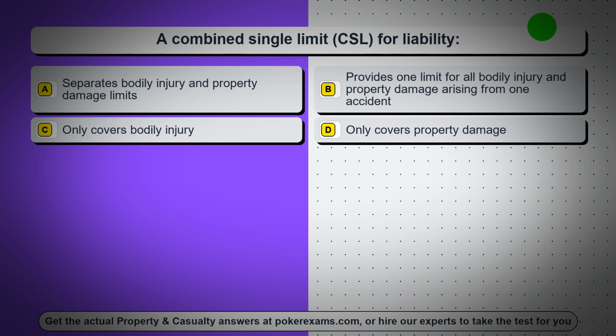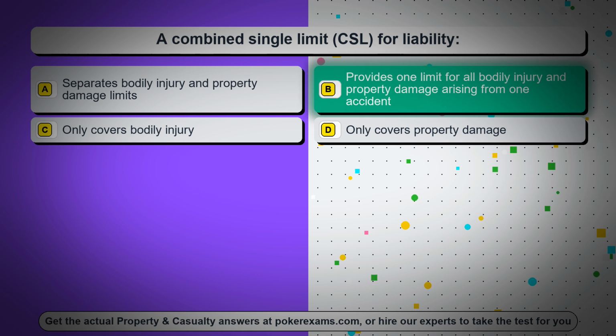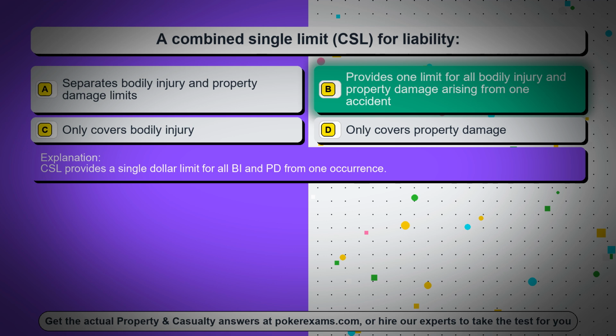Question 60. A combined single limit, CSL, for liability. Option A, separates bodily injury and property damage limits. Option B, provides one limit for all bodily injury and property damage arising from one accident. Option C, only covers bodily injury. Option D, only covers property damage. The correct answer is option B, provides one limit for all bodily injury and property damage arising from one accident. CSL provides a single dollar limit for all BI and PD from one occurrence.